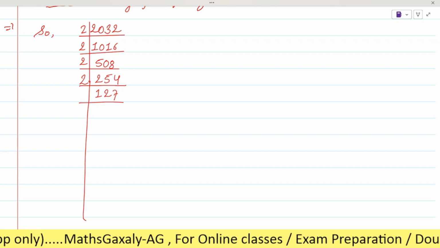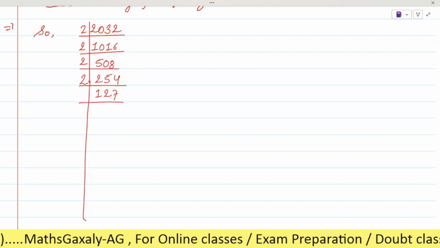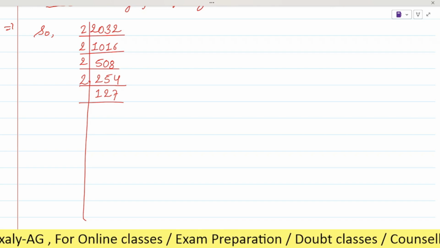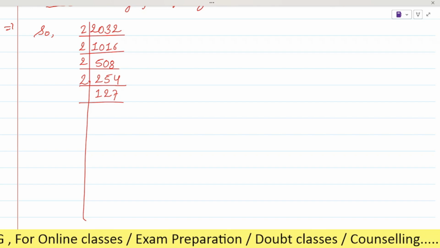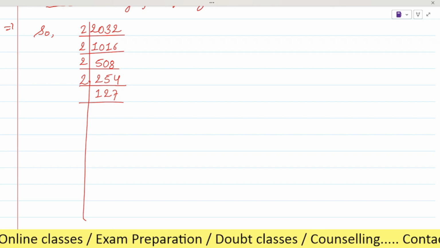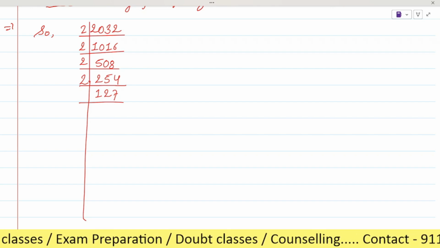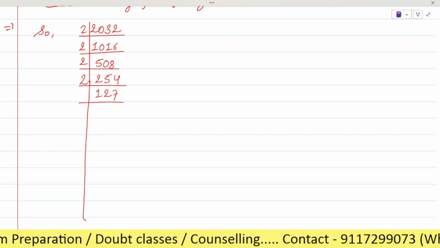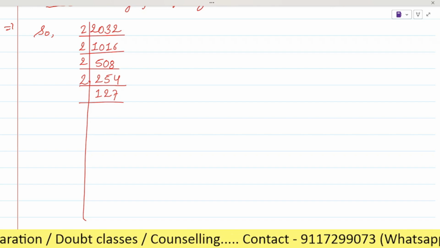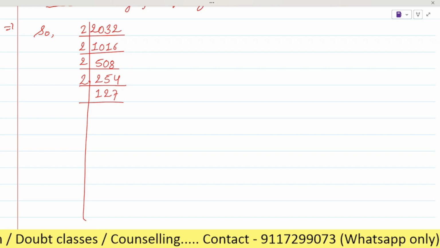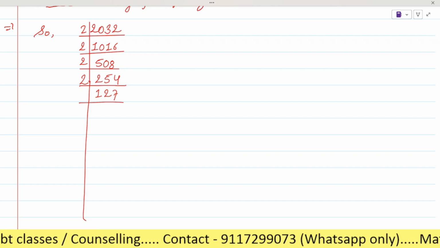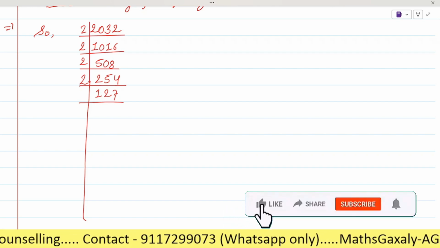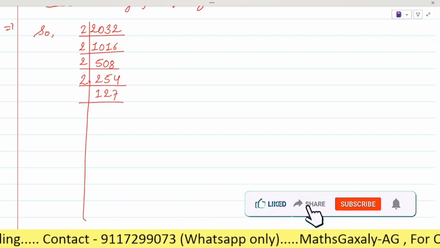7, 8, 9, 10. Yes, you're applying the divisibility rule of 3. Very good. This is the method to check one by one. So then we can divide it by 7 maybe. Okay, 7, let's check. Can we divide it by 7? If we divide by 7 one time, 5 will be the remainder, and then 57 will come. Can we get 57 in the table of 7? No. So by what number do we have to divide it? 9 won't come. So it won't be divisible anymore. Are you sure?